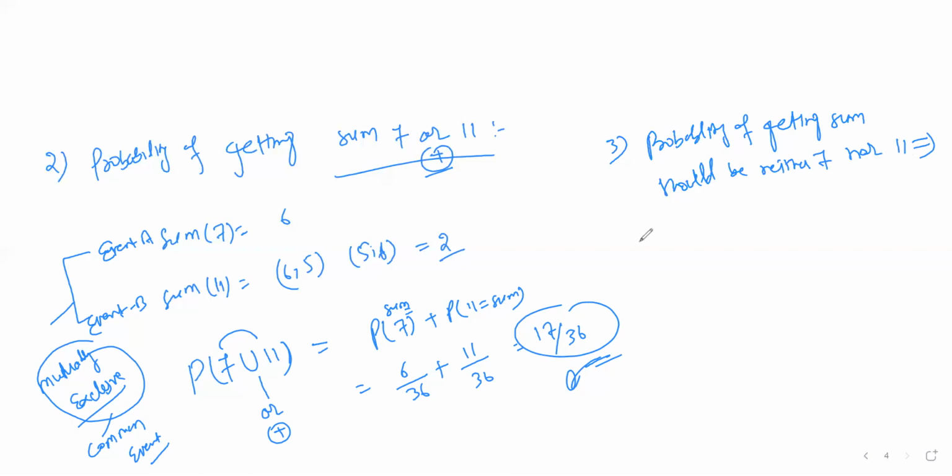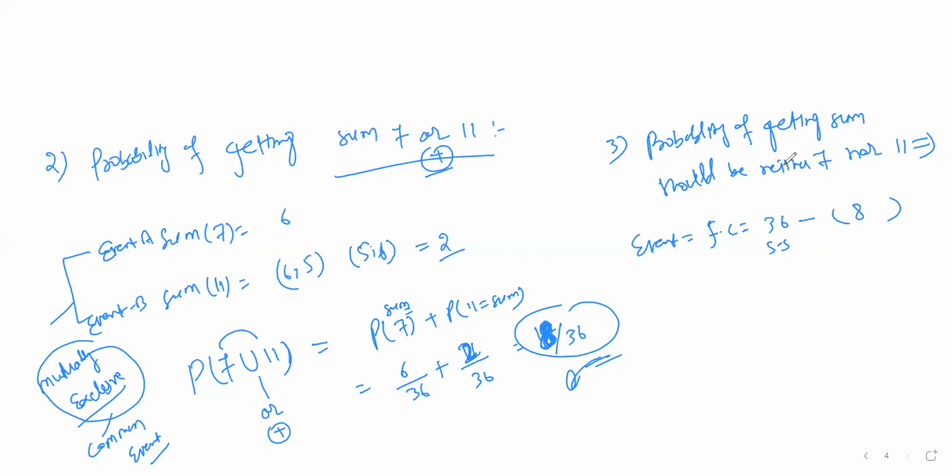So we know that here the event is your favorable cases. Total sample space we know is 36, and we know how many times 7 or 11 can turn up. It's a total here 11 plus 6. No, it's not 11 here. This is wrong. It's only 2 favorable outcomes. It's 6 plus 2. It's 8 by 36 is the right answer. 8 by 36. So total here is 8.